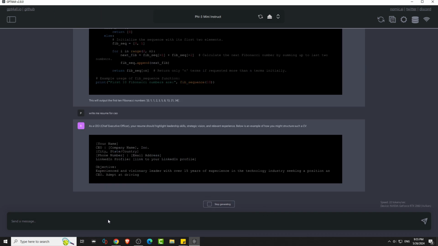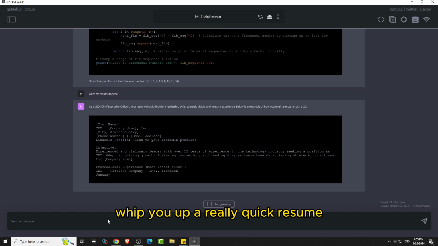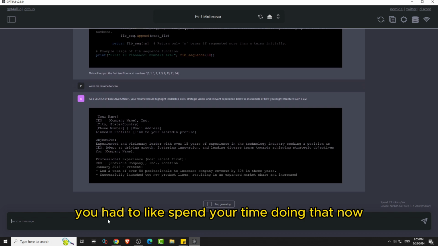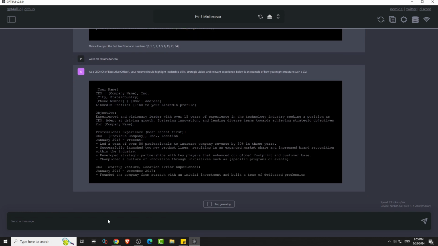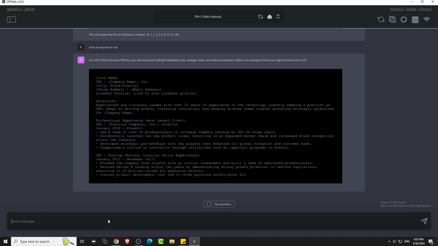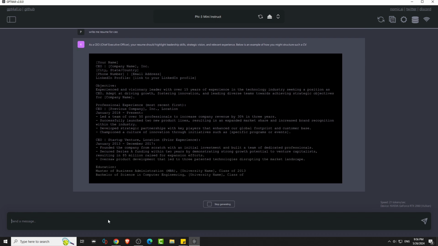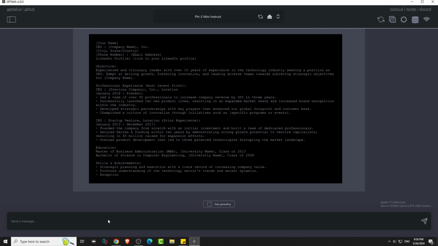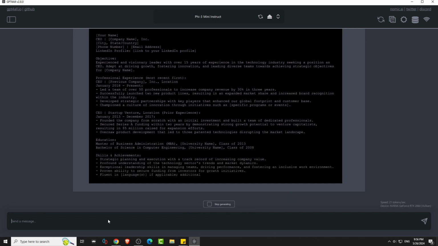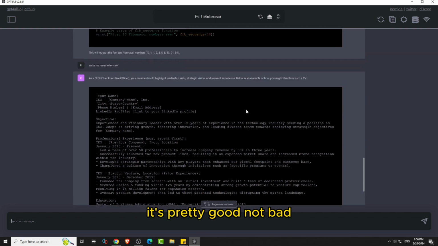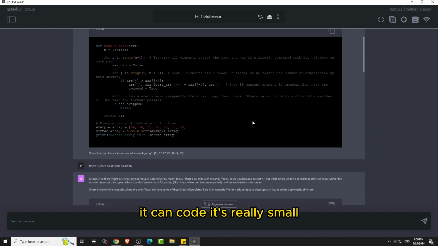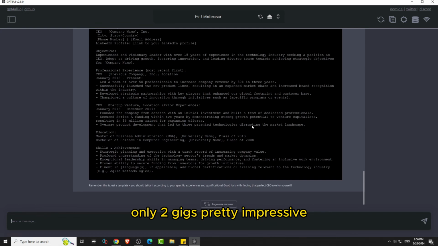I'm going to have it whip up a really quick resume. You have to spend your time doing that otherwise, which is a pain in the butt. There we go. So yeah, this is Phi-3 mini. It's pretty good. It's not bad. It can code, and it's really small too. It's only 2 gigs. It's pretty impressive. And it's really fast.